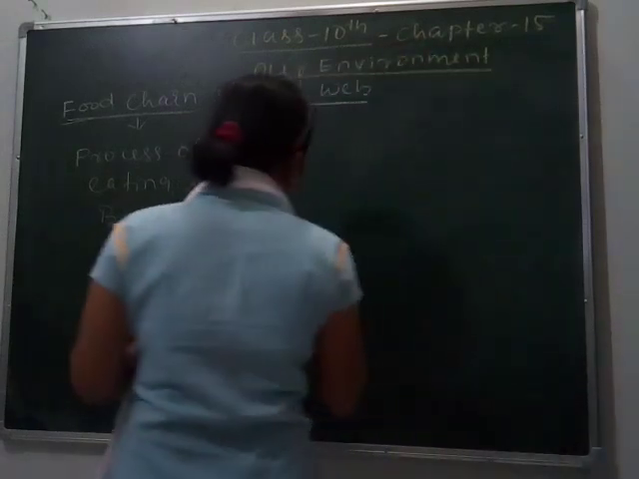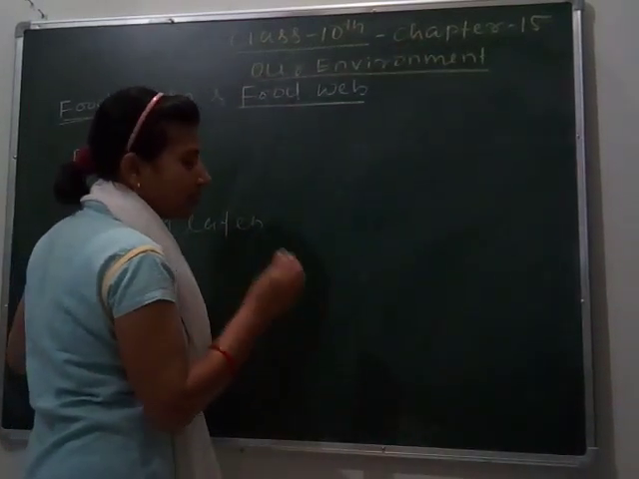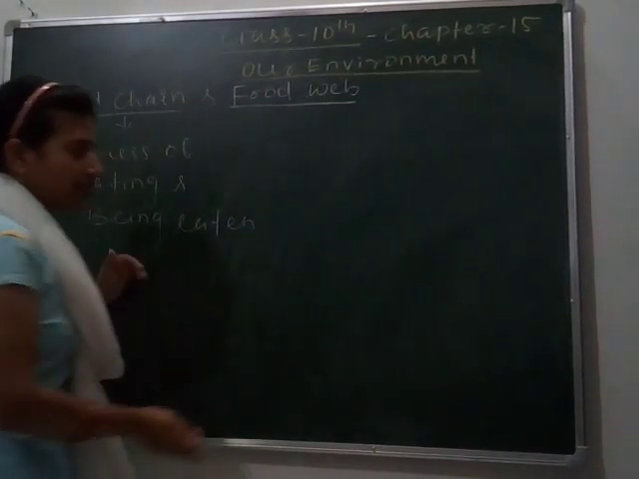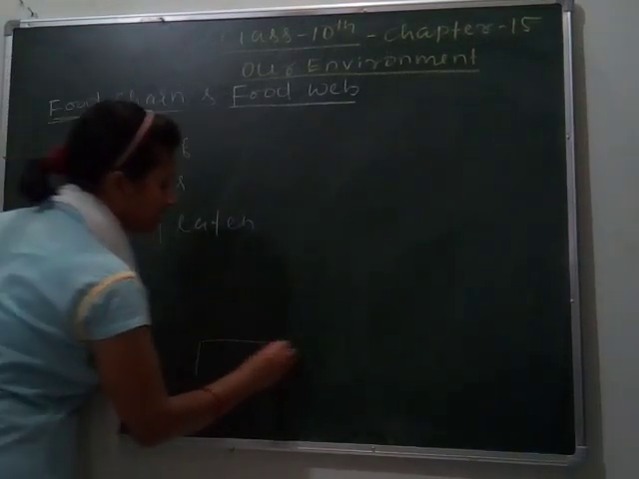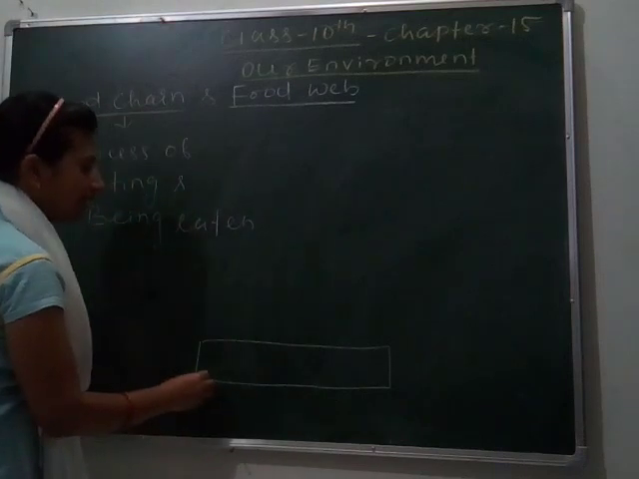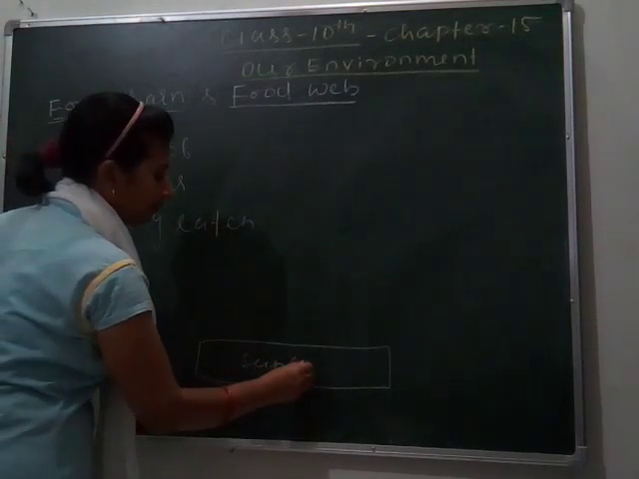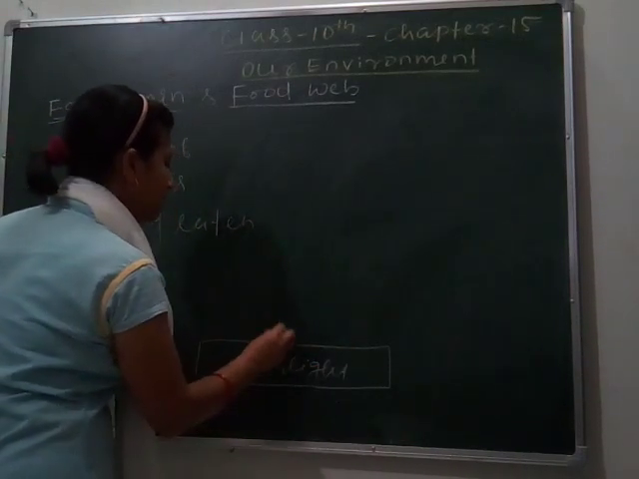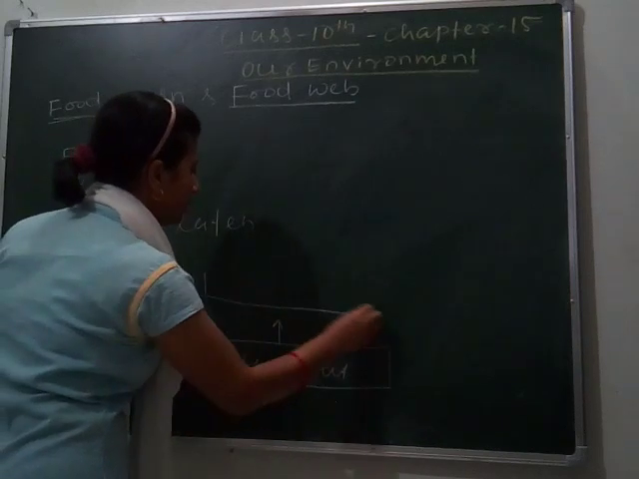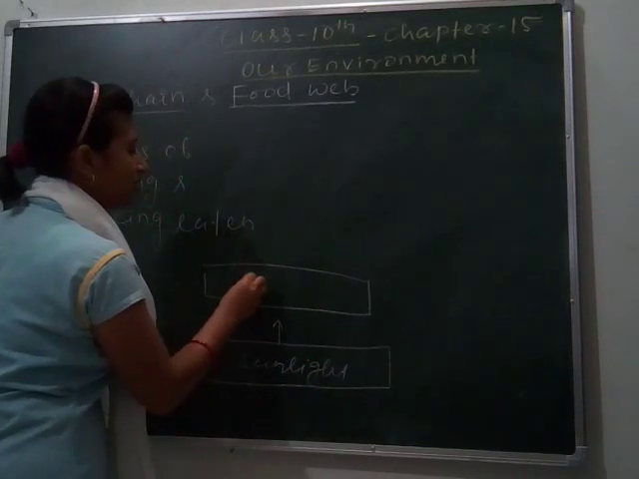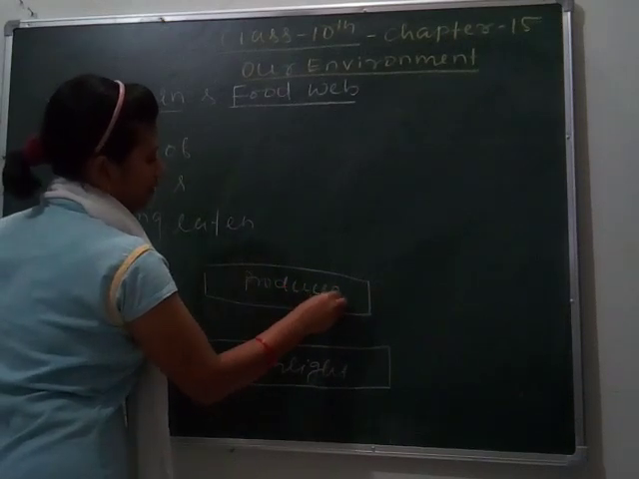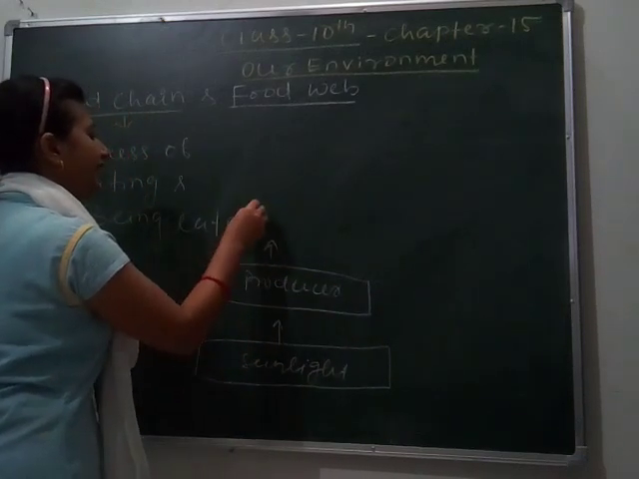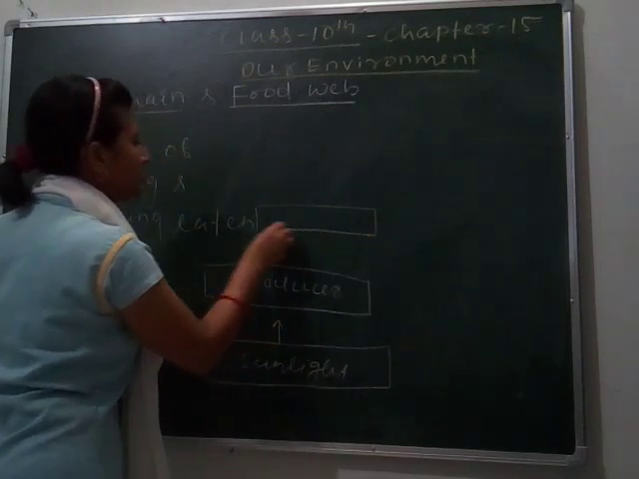So if we see the trophic levels, at the lowest trophic level, starting from downwards or bottom, we can see that first sunlight is received. This is sunlight. Sunlight is received by the producers. Look at this. They are producers. Producers synthesize their food and again they transfer it to the consumers.